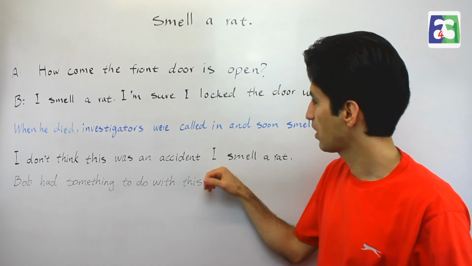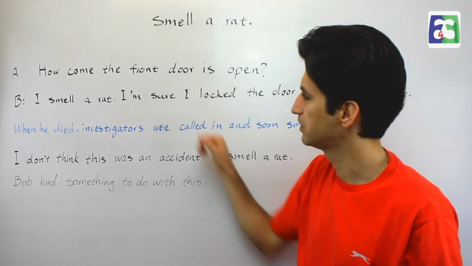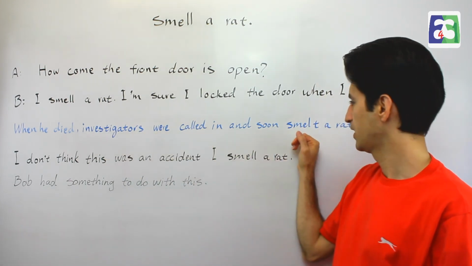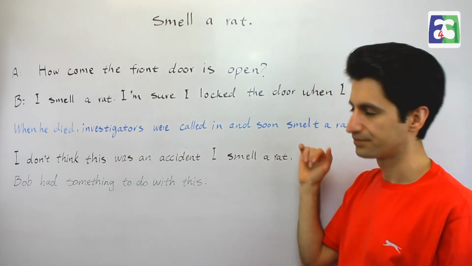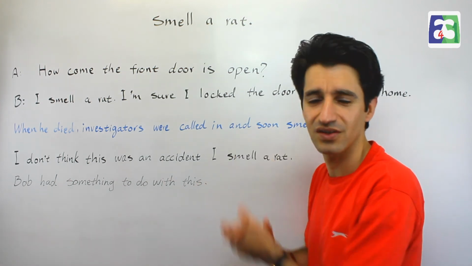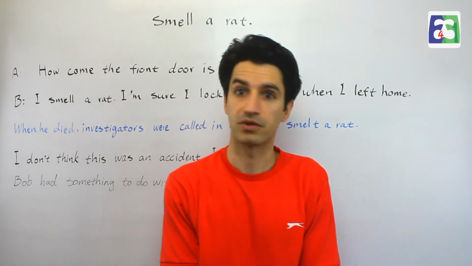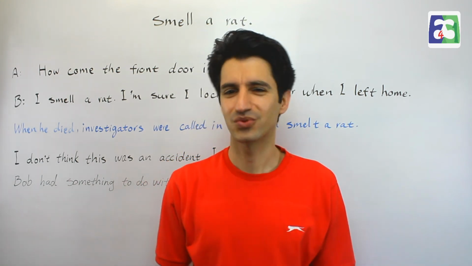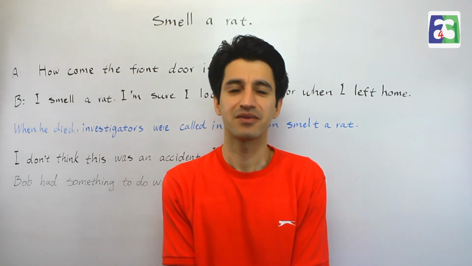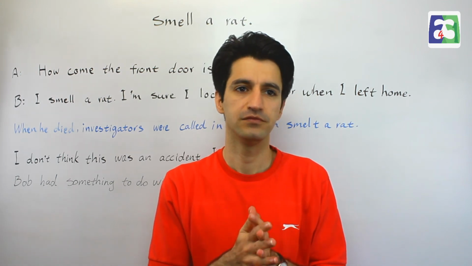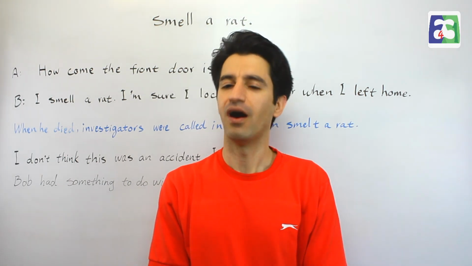So it's not always I, like these two. As you can see, we were talking about investigators, and they smelled a rat. So that is also possible. It is not always about I. It can be we smell a rat, they smell a rat, or something like this. So smell a rat means we doubt something, we're suspicious, and we feel that something wrong is going on.